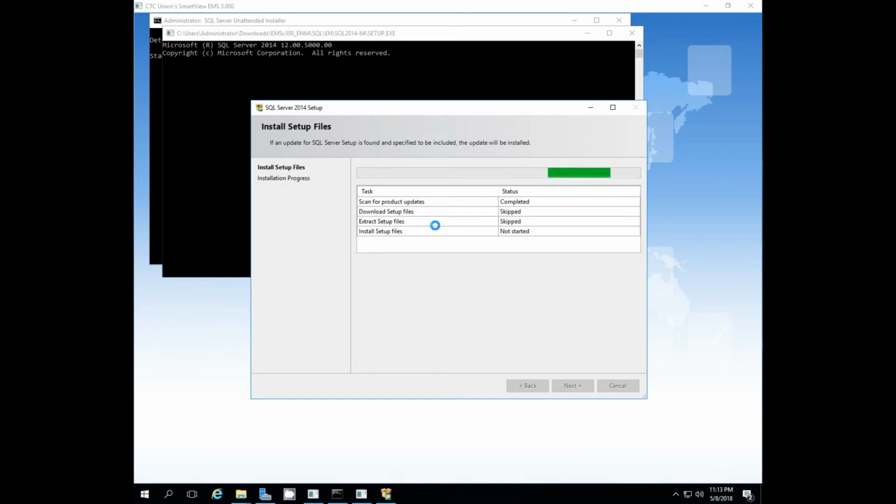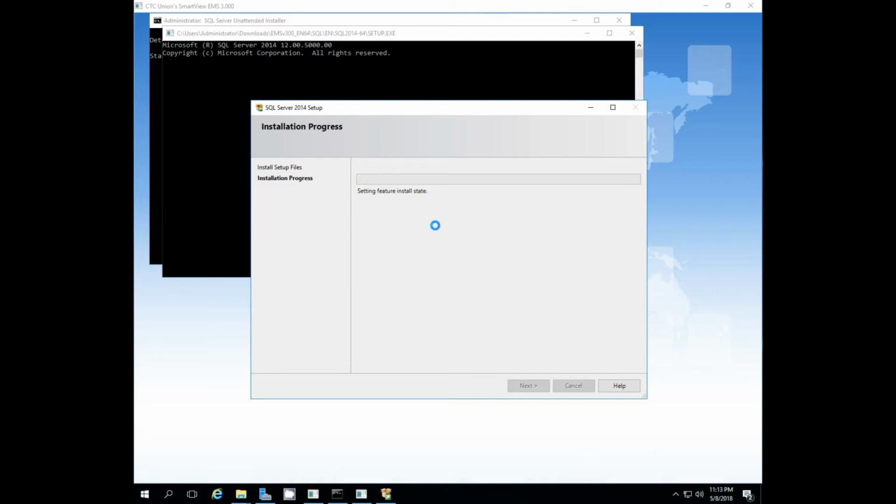Now you can see here that the buttons are grayed out. There's no user intervention. It will just continue along. Now what we're going to do here is we're just going to skip forward to where the installation's almost finished.